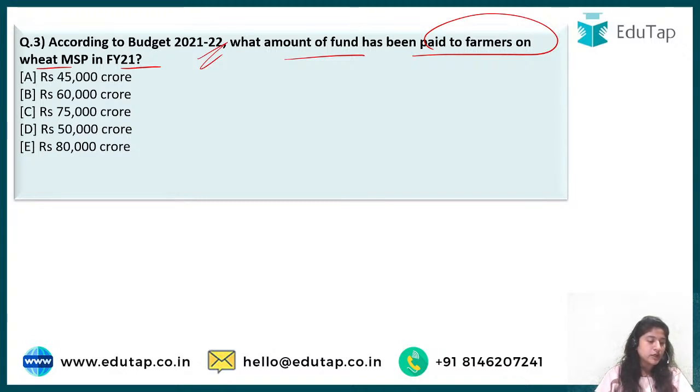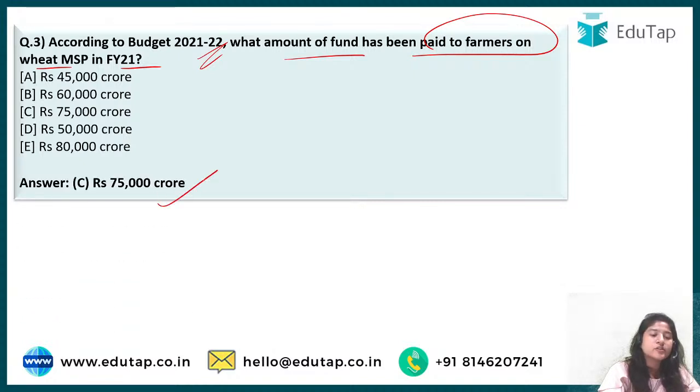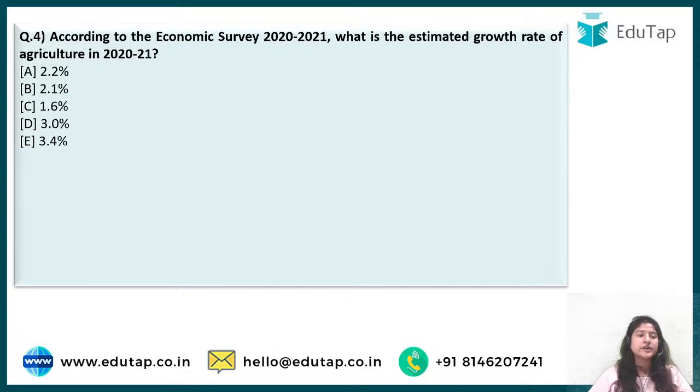But for now, Nilesh says C, right? Then Akhil also says C, and then Naveen comes up and he also says C. So these are the top 3 comments, and yes, all are correct. Okay, so 75,000 crore, this is the correct answer. That is the amount that has to be paid to farmers on wheat MSP when we're talking about financial year 21. Okay, so this was the assigned allocated budget.